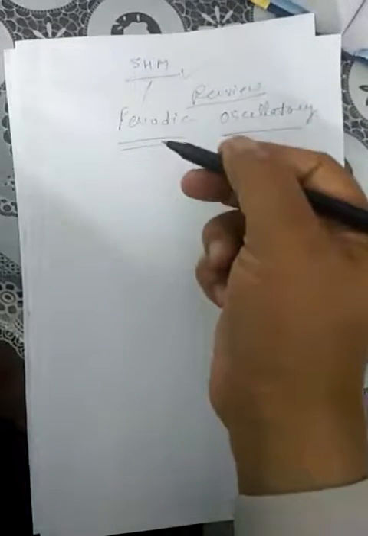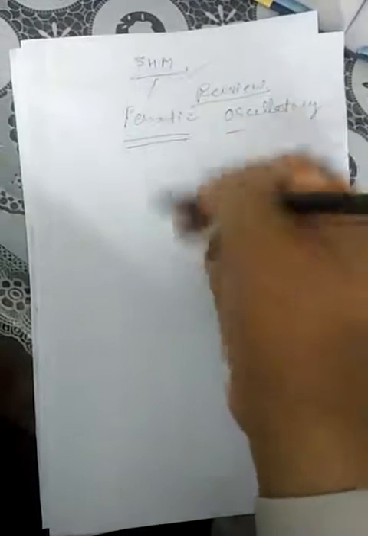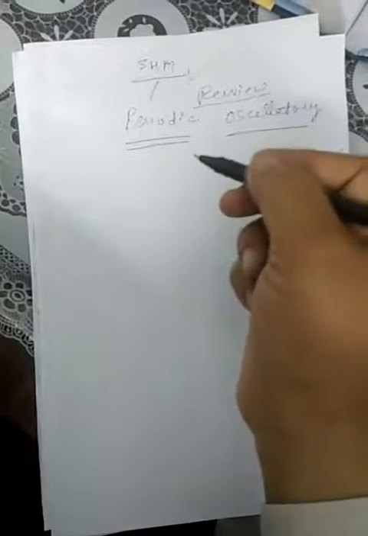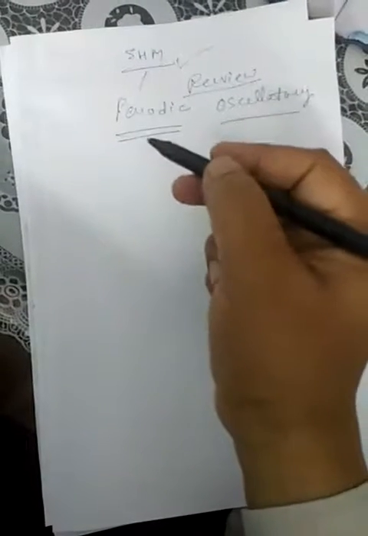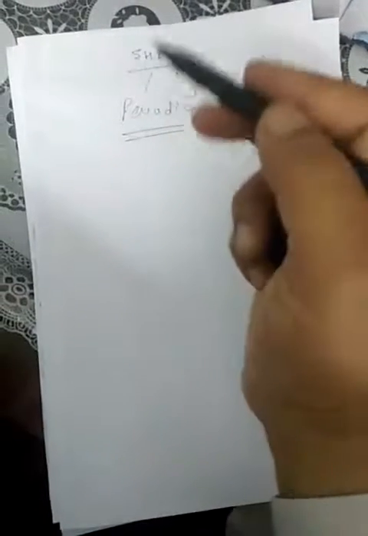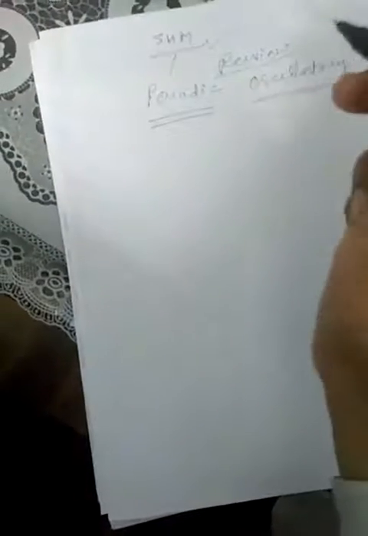What are the different equations? How do the particles vibrate to and fro about the mean position? So first of all, simple harmonic motion means particles are moving to and fro about the mean position, but in the form of sine or cosine. So that is why it is called simple harmonic motion. Now, what are periodic and oscillatory motion? How do they differ from each other?